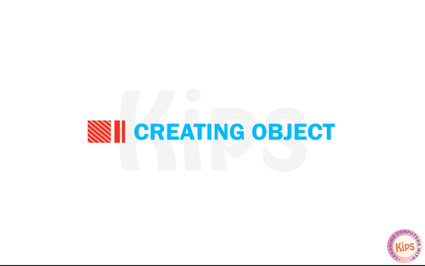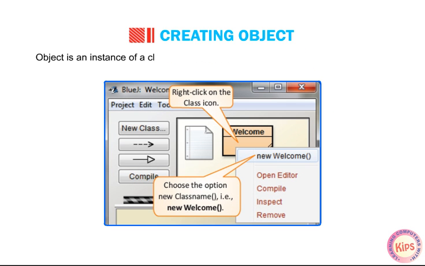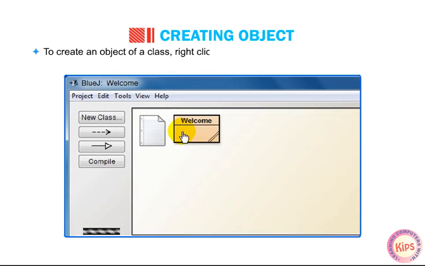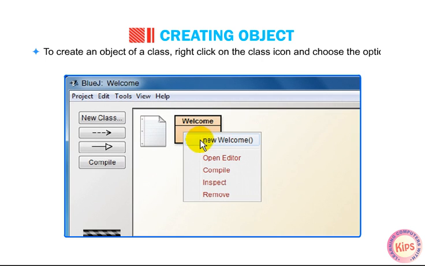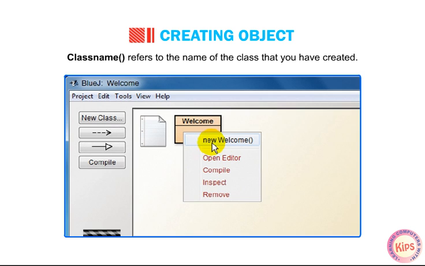Students, let us understand how to create an object. An object is an instance of a class through which the functions of the class are used. To create an object of a class, right-click on the class icon and choose the option New ClassName(). ClassName() refers to the name of the class that you have created.